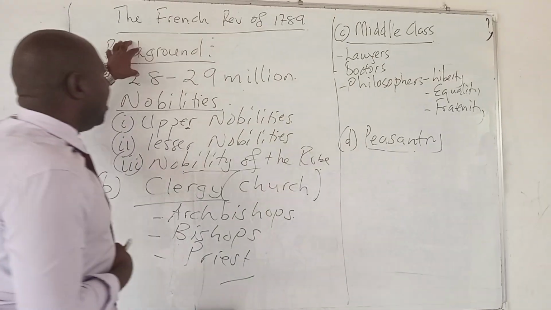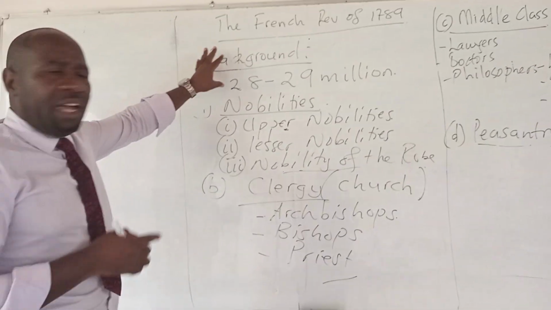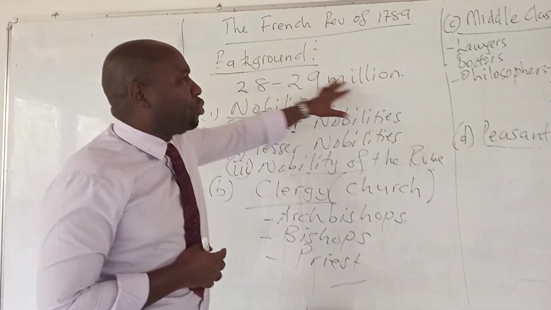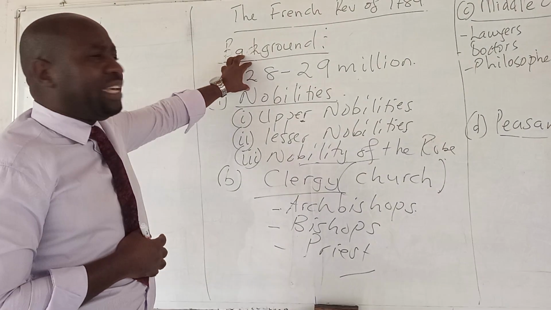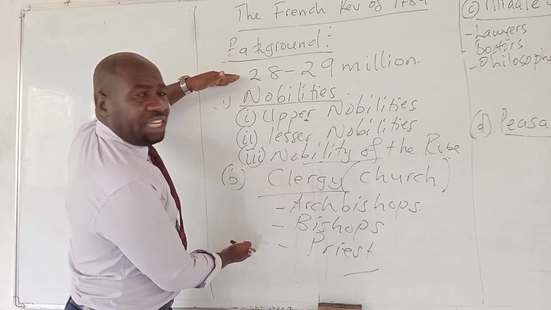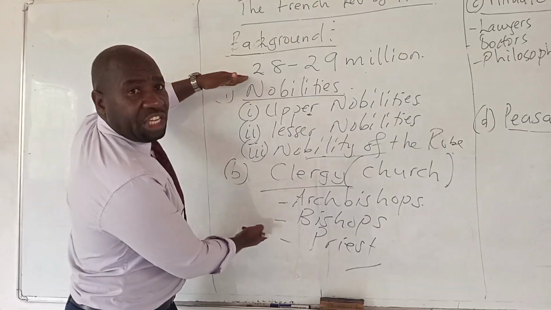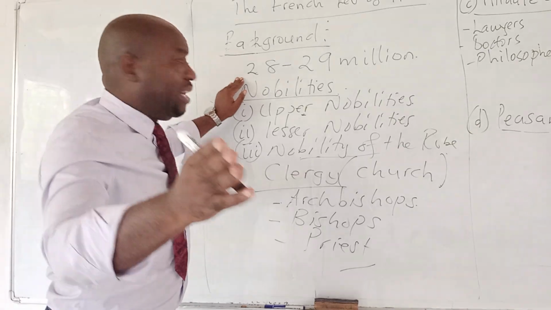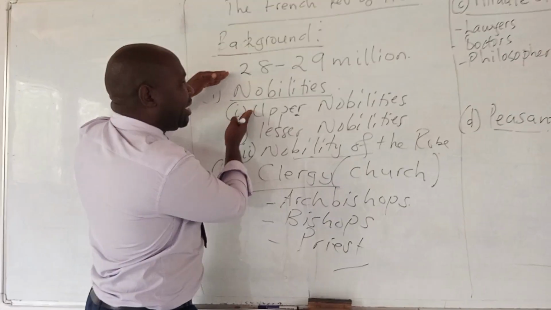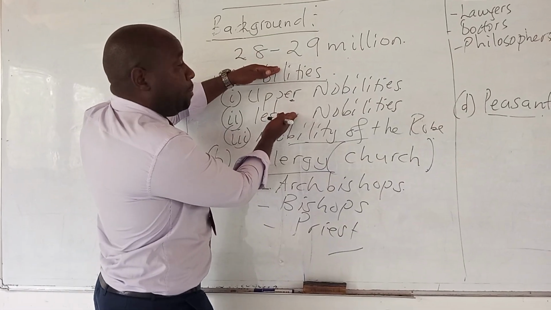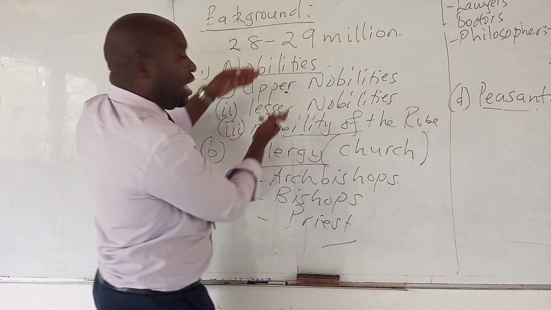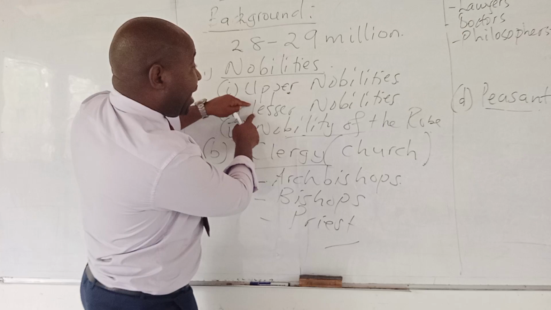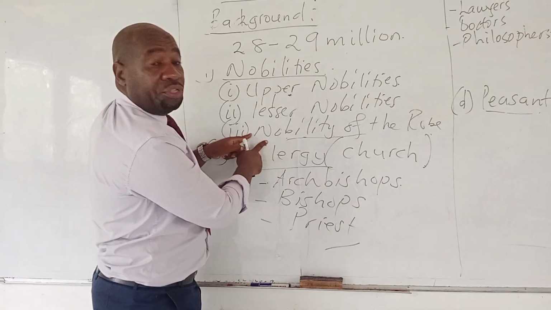So we see that France had a population of 28 to 29 million, and the people in the country were divided into different classes, and they enjoyed different privileges. The upper nobilities enjoyed so many privileges, and those privileges were not enjoyed by the lesser nobility.